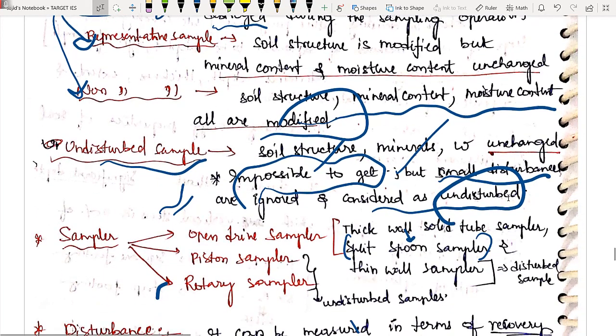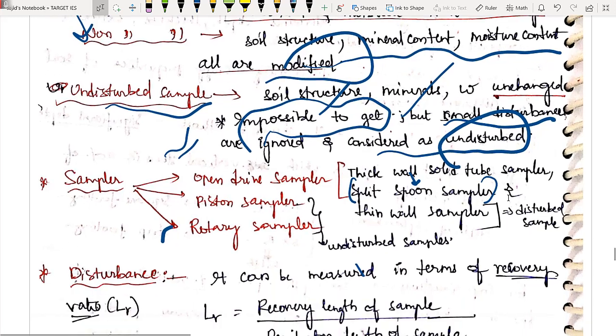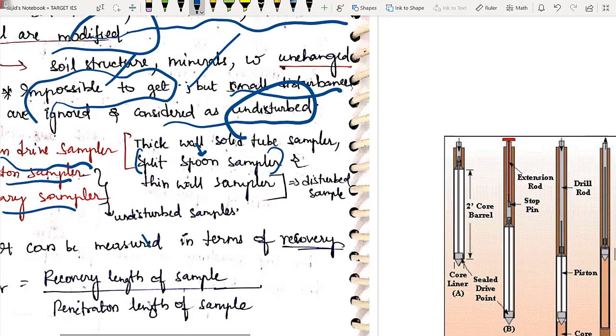To take these soil samples, we need some sampler, right? Sampler क्या करेगा? Excavate करेगा. Generally drilling rod के नीचे हम sampler लगाते हैं. It will be cutting certain sample, and we will be taking that sample out, and we will be doing the experiments from that sample. So we have different types of samplers. We have open drive sampler, piston sampler, rotary sampler. You can see here the diagram.